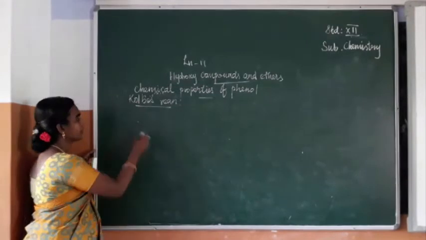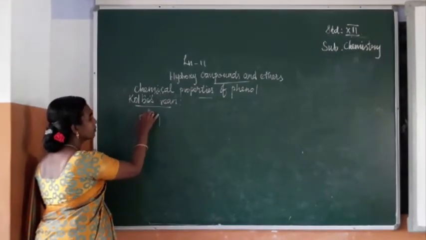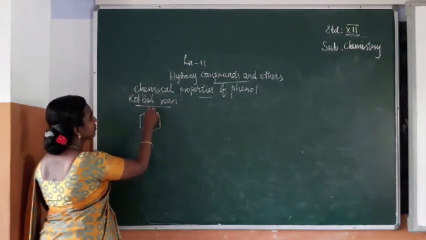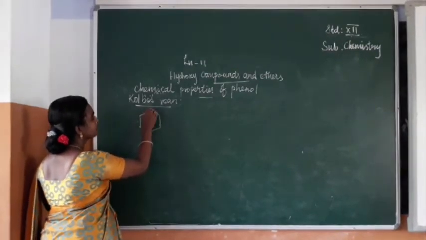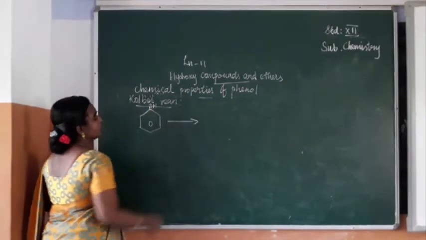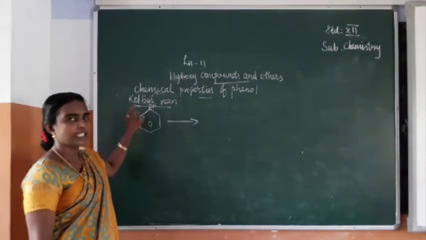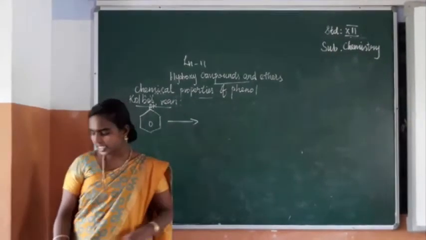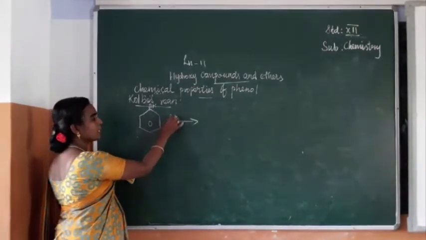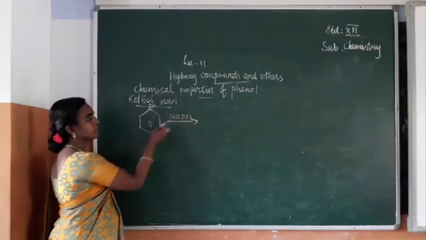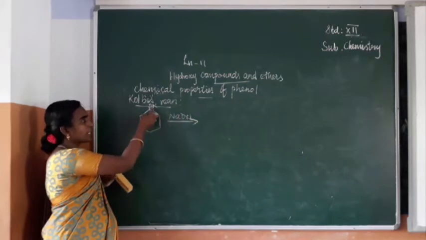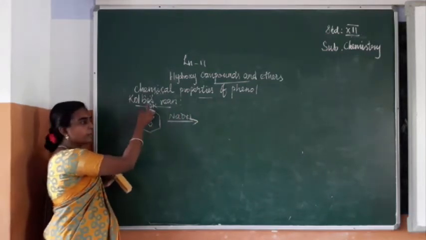Kolbe's reaction. Phenol. In Kolbe's reaction we can produce salicylic acid from phenol. First, phenol reacts with sodium hydroxide. So this H and OH will be removed, and in the place of hydrogen, sodium will be placed.